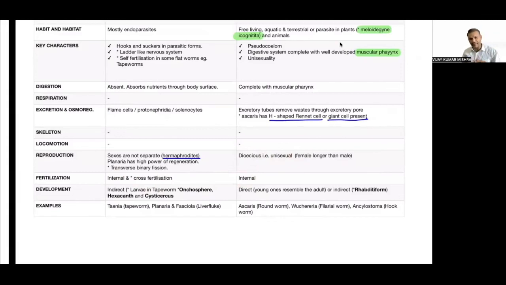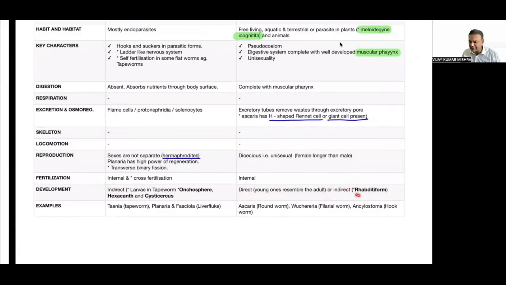Yes, sir. Okay. Development will be indirect. Indirect means larva involved, and direct means young ones involved. What I said? Zygote gives rise to larva, so indirect. Zygote gives rise directly to young one. We are young ones. We give birth to young ones. That's why our development is always going to be direct. Okay. But some of them may be indirect also.